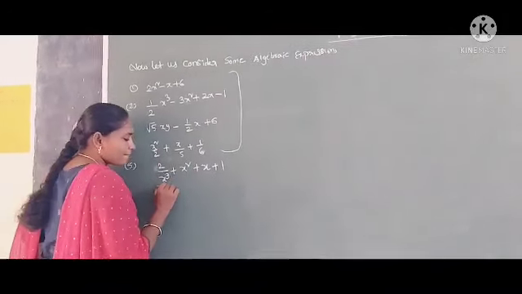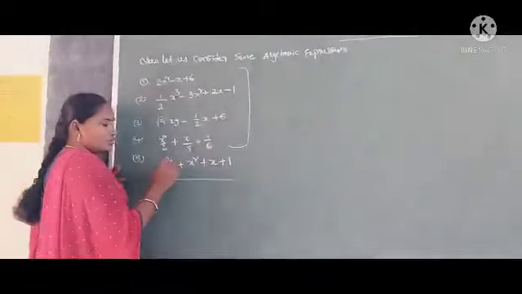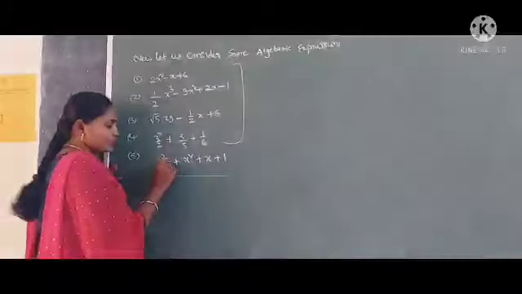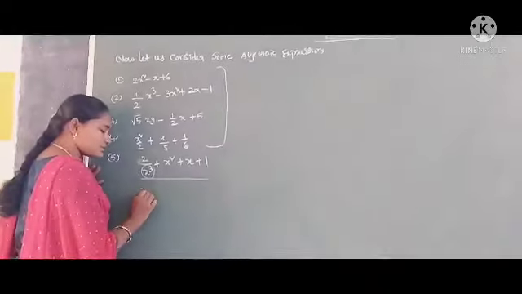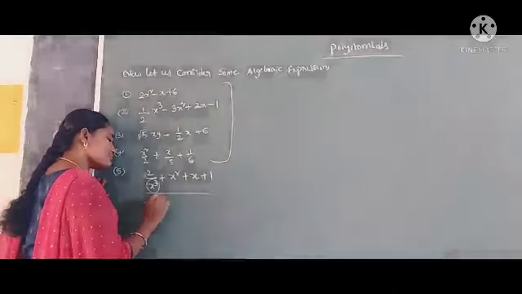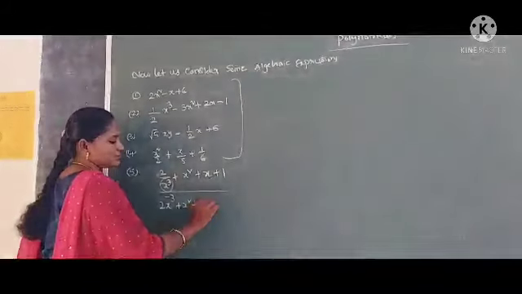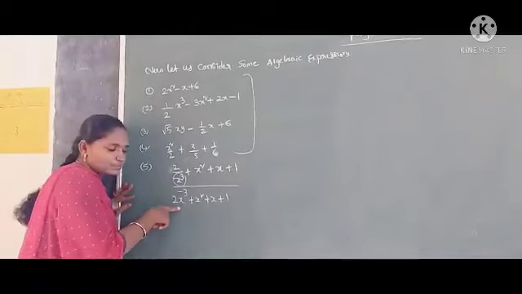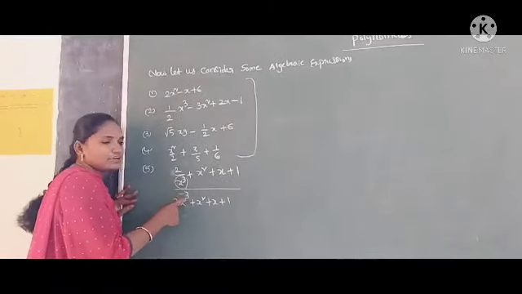But in this expression we observe 2 by x cube. We write the exponential form of 2 by x cube as 2 into x power minus 3, plus x squared plus x plus 1. So in this expression, the variable x has a negative exponential power.